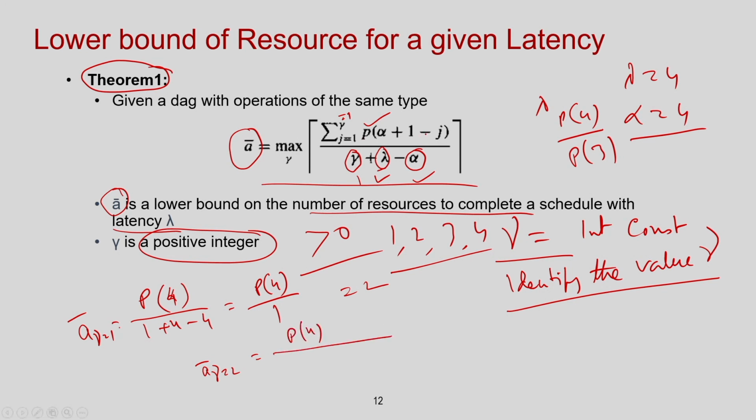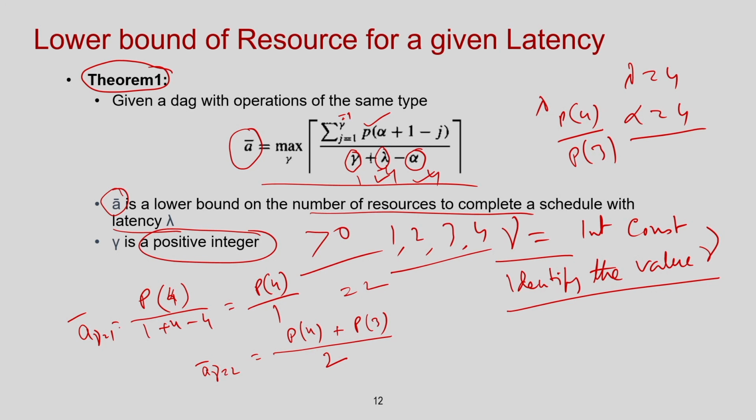When gamma equal to 2, it is P 4 plus 1 minus 2, so it is P 3. And here this is 4 minus 4, it is 2, because lambda is 4 and alpha is 4, whatever the gamma. So what we understood is that it is basically the average of the number of nodes which have level 4 and the number of nodes which have level 3.